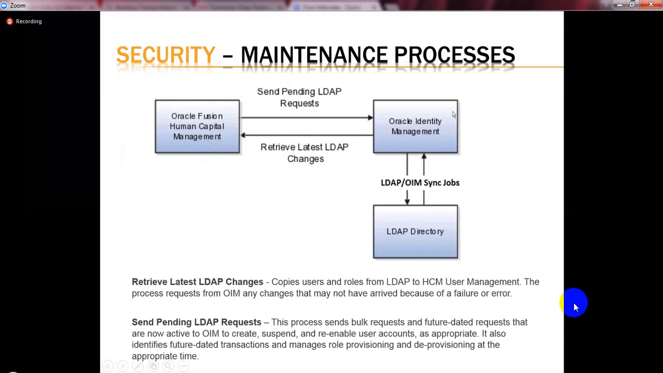Push these changes and update the Oracle Identity Management with whatever roles we have created. Those roles will get updated in the Identity Management, and the roles will be created accordingly. Once those roles get created, again we are going to retrieve those changes back to the Fusion Capital Management. So these two jobs have to be run now to get the latest changes into the system. So I'm going to run these two jobs now.